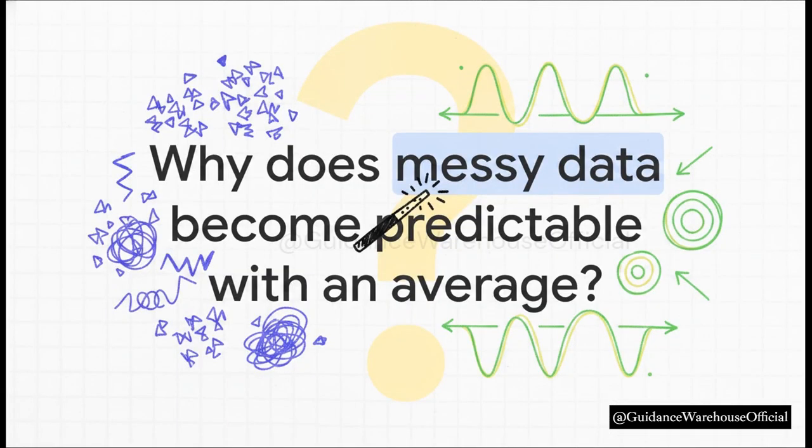So think about that for a second. Why does messy, unpredictable data suddenly become perfectly predictable just because we take an average? It's one of those questions that completely baffles students when they first dive into statistics. They look at the wild raw numbers and then they look at the beautifully smooth averages, and honestly, it feels like a magic trick. But I promise you, it's not magic. It's actually one of the most powerful rules in the universe.